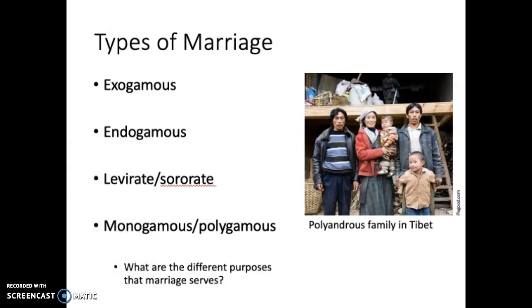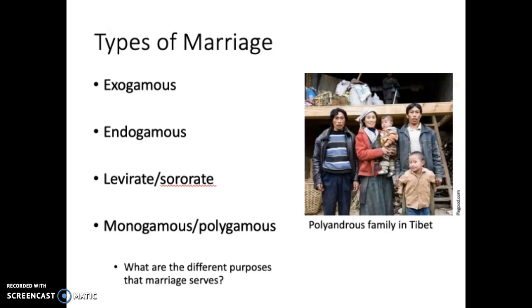On this slide, I'm highlighting some different types of marriage, and some of this is a preview to the upcoming chapter, but that's okay. We'll go ahead and touch on it here. Let's talk about exogamous and endogamous forms of marriage. Exogamous marriage means that it's a custom to marry outside of your group.